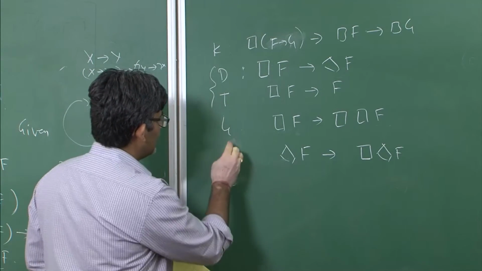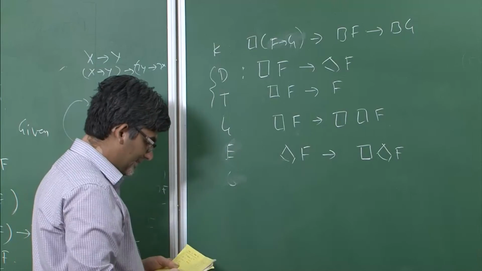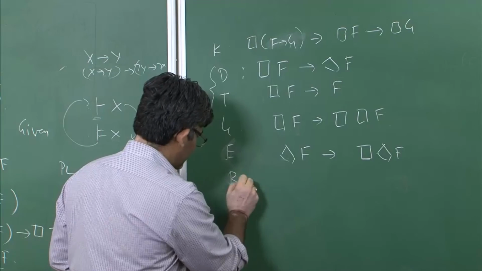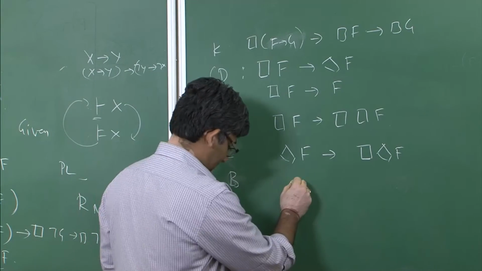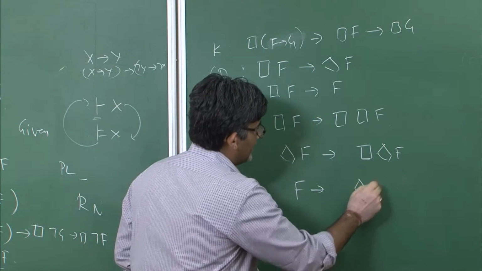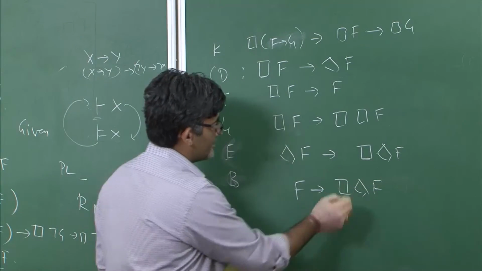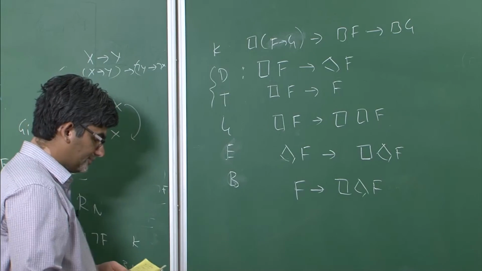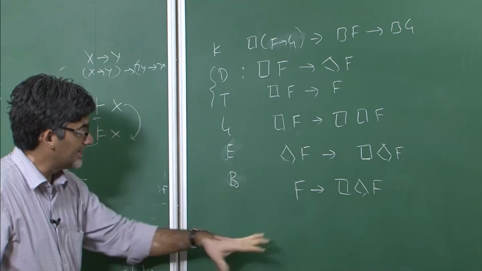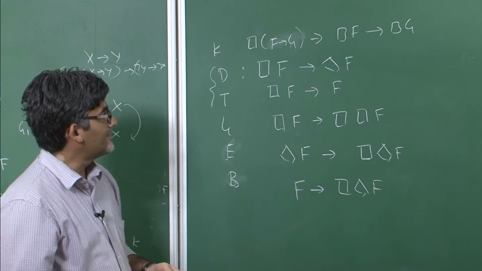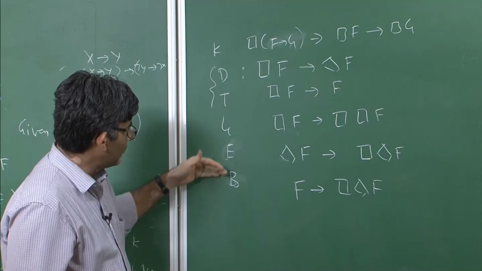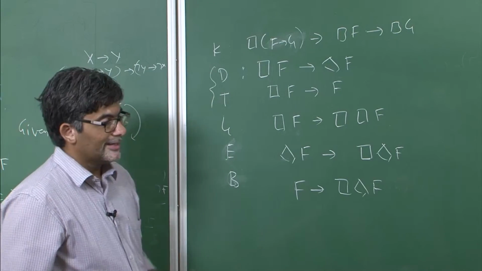This is E. There's something called E. Now we have something called B. B has this corresponding axiom: F implies that it is necessary that it is possible that F. So these are some of the characteristic axioms with respect to various axiomatic systems, K, D, T, 4, E and B, etc.